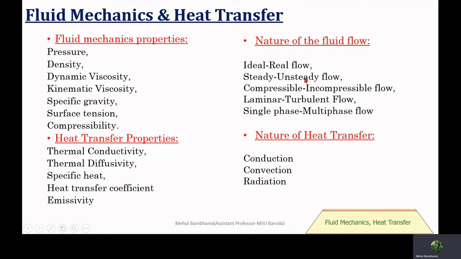Steady flow and unsteady flow can be referred to in terms of the property and variable change with respect to time, as well as compressible and incompressible flow can be defined with respect to the speed of that flow. A multiphase flow contains liquid, gas, as well as solid particles within the flow. In the case of heat transfer, conduction, convection, and radiation are observed.